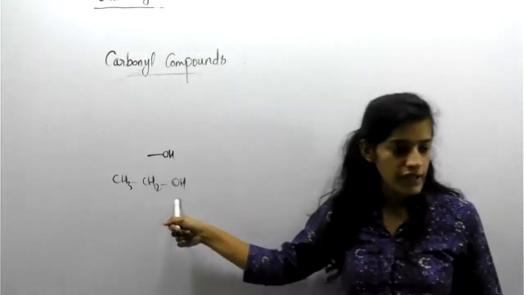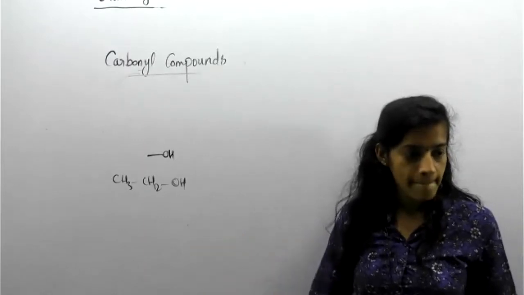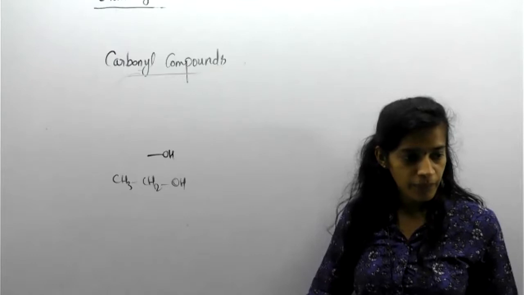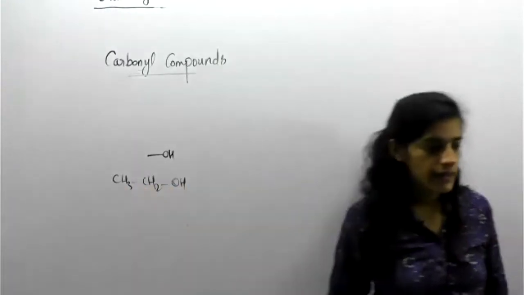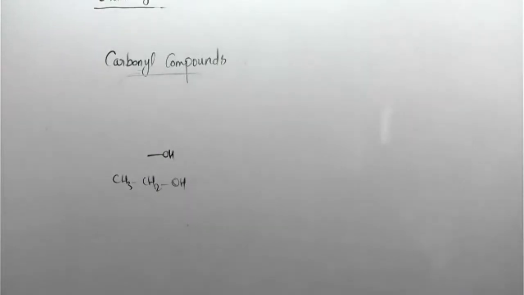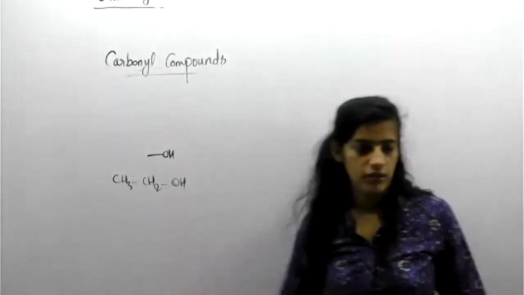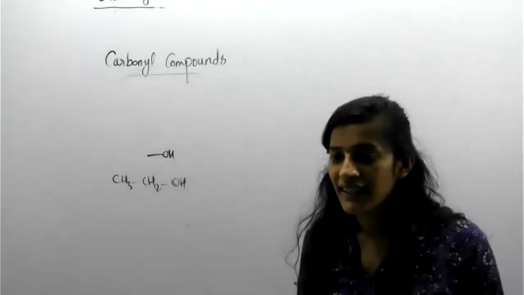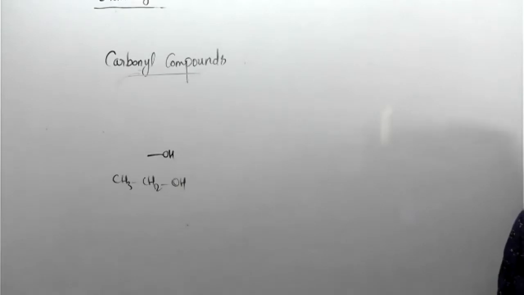Which kind of alcohol is this? Ratik, Sejal, anybody? Vinith, tell me the naming of this alcohol. Primary, not primer, but what is the name of this alcohol? Tell me, the naming.